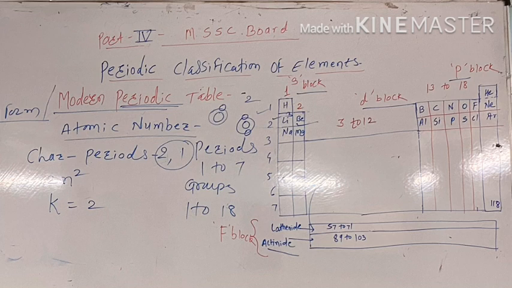Next point, there are 18 vertical columns, known as groups, numbered 1 to 18.